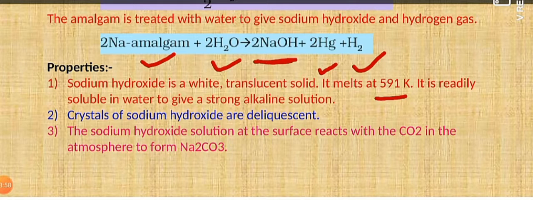Now, if you leave the crystals outside for some time, it is highly deliquescent. That means it absorbs moisture from the atmosphere. In addition, if we take the sodium hydroxide solution, its surface reacts with the carbon dioxide present in the atmosphere. As a result of this, it will form sodium carbonate. So that is all about the properties of sodium hydroxide.